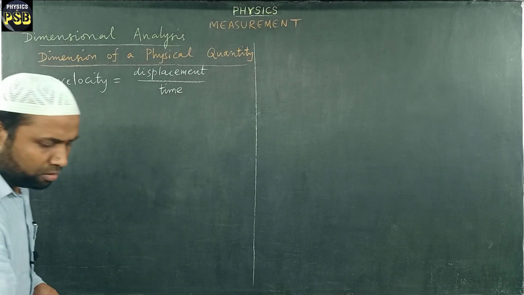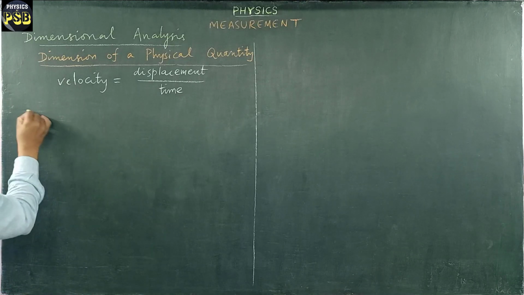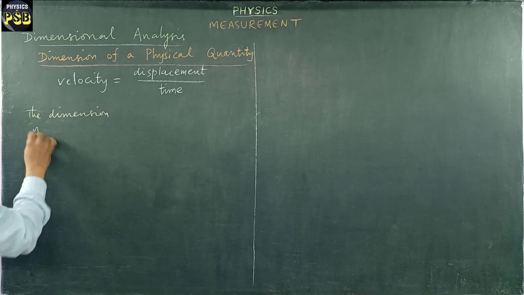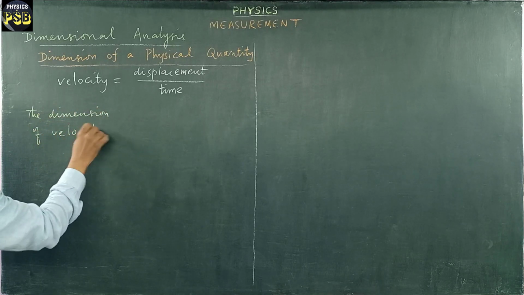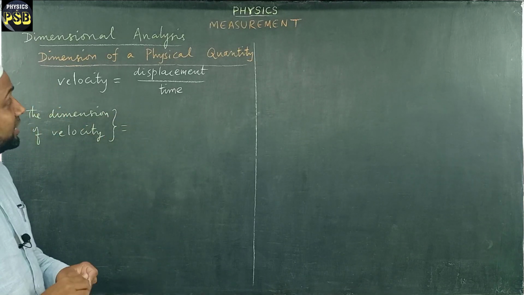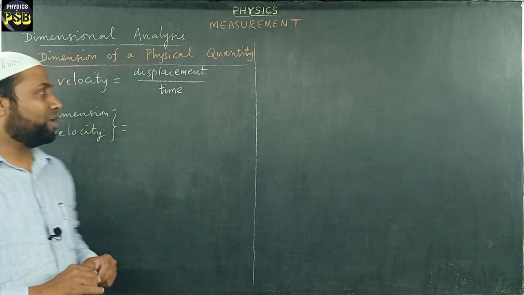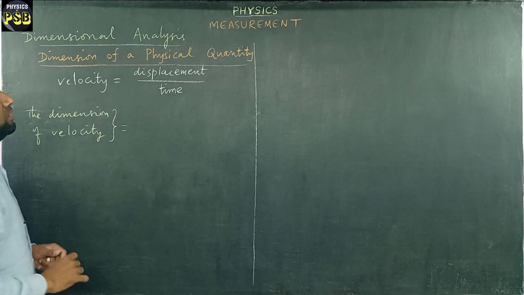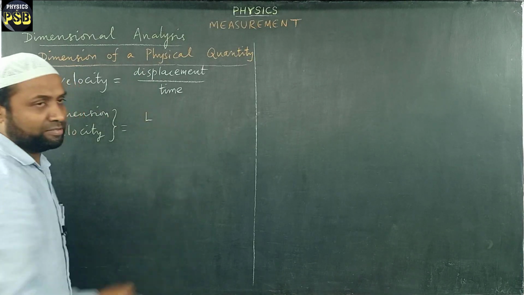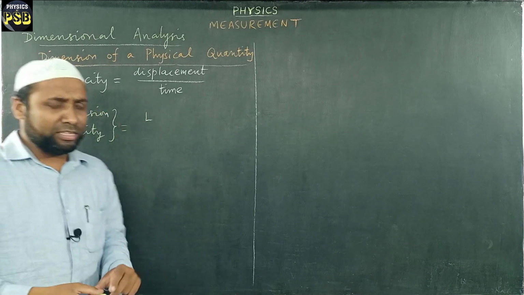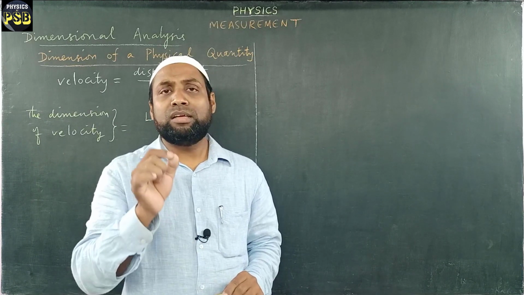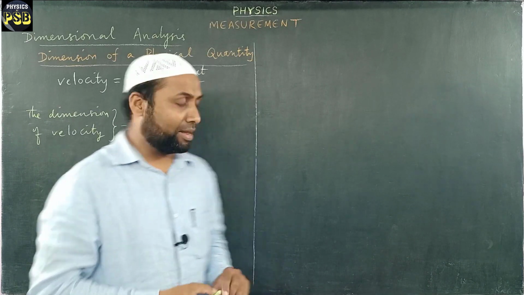Then how to write the dimension of velocity? The dimension of velocity is written in terms of the fundamental quantity. The fundamental quantity that represents displacement is length. You remember this, we always represent the dimension within a square bracket.